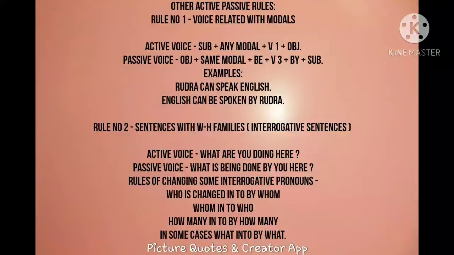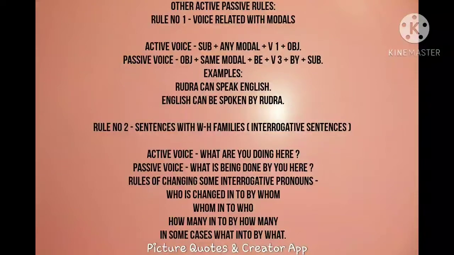Can be spoken. The main verb changed into V3 form, by Rudra. So when you change a sentence with modal auxiliaries, in between modal auxiliary and V3 form of the verb, you have to add be, and the base form of the verb should be changed into V3 form.